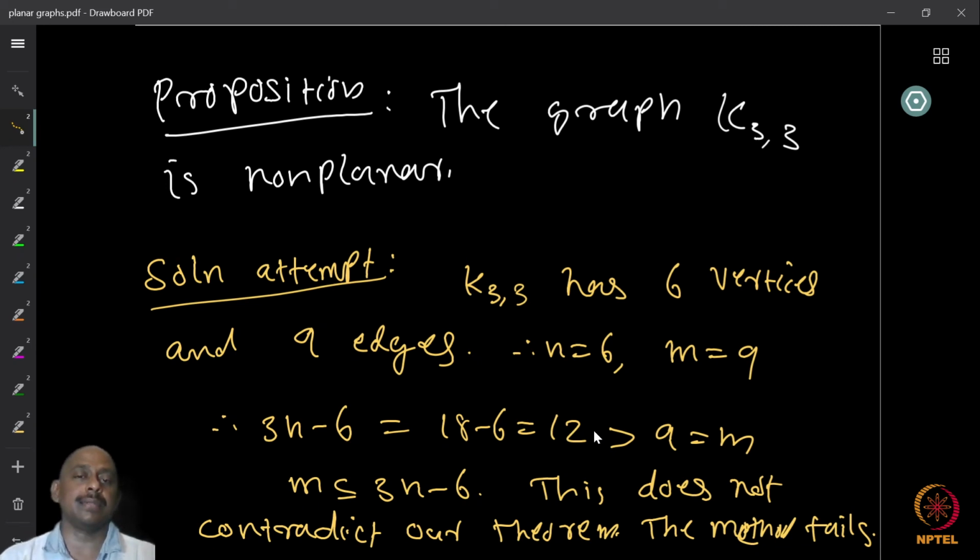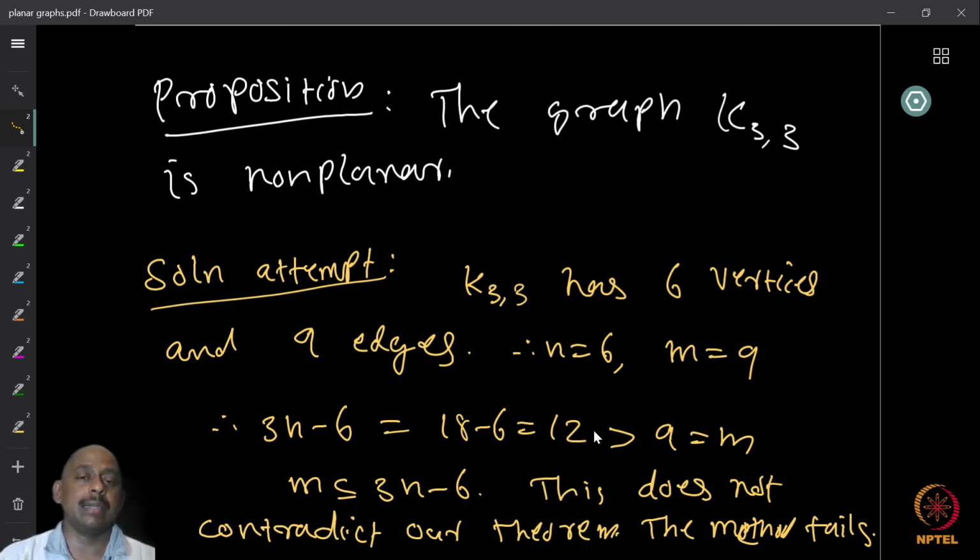K33 has 6 vertices and 9 edges. And what is 3n minus 6? It is 18 minus 6, which is 12. A graph on 6 vertices is allowed at most 12 edges, but we have only 9 edges in the graph K33.